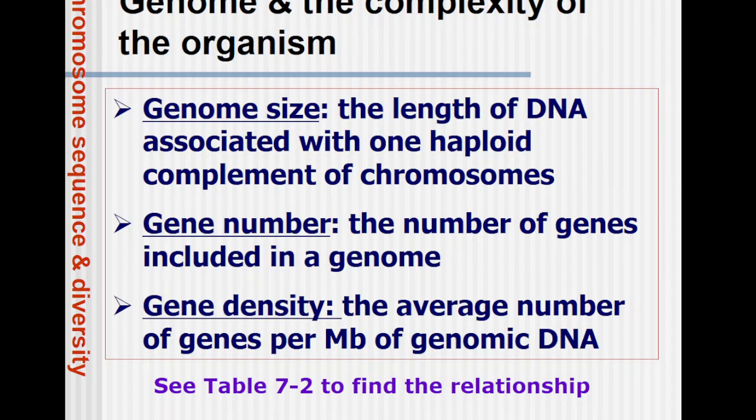Now genome. What is the genome? Genome is the entire genetic content present within a cell. Genome is a comprehensive term. Genome means everything, every genetic content or nucleic acid present within a cell. While a gene is a small segment of this DNA, a small segment of the genome. So the genome is very big. It is like an ocean which has everything within it, while a gene is a small droplet of that ocean. That is a gene, a small segment of the genome which codes for a functional product.